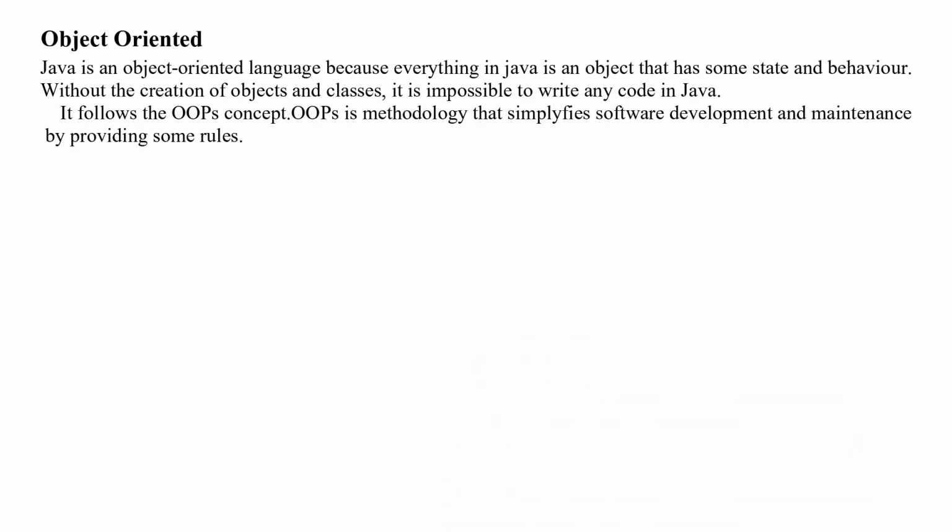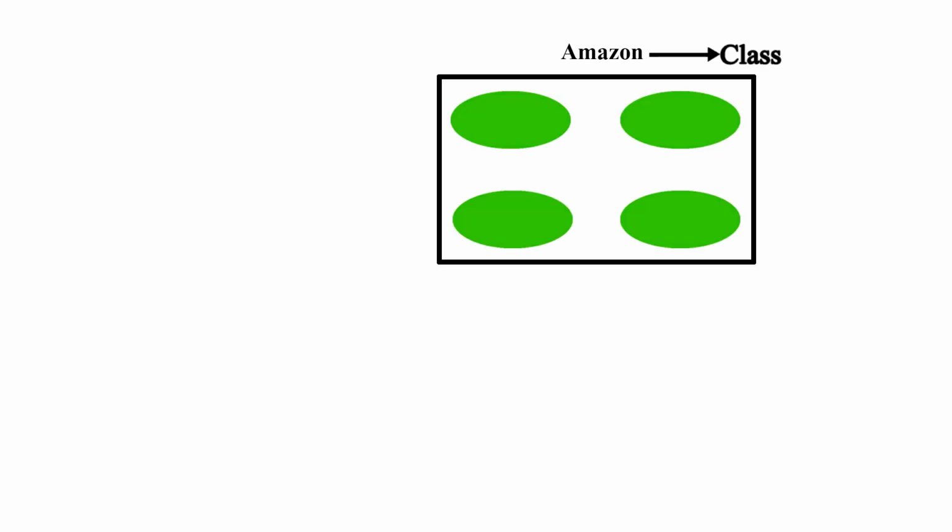Java follows the concept of OOPS, and this is the reason software development and maintenance work can be done very easily. For example, let's suppose this is an application software and the name of this application is Amazon. So what is Amazon here? Class name. Now inside this class there are different types of objects. Objects can be anything. It can be customers, it can be products, etc. Let's suppose here there is a customer named Sahil. There is an object named Sahil.